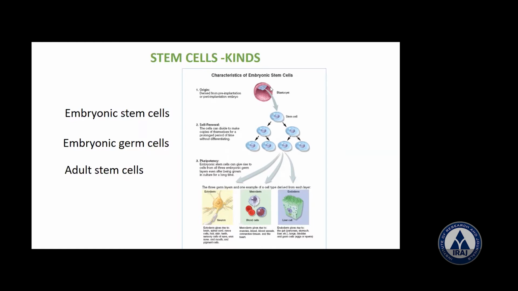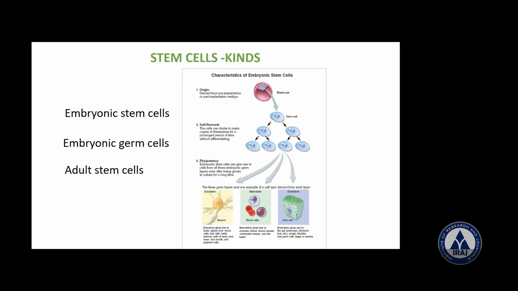So they have the ability to form any type of cell found in the human body. As I told you, it may be intestinal cells, cells of the skin, cells of the heart, cells of the brain, many types. They're called embryonic because they come from the embryo. Any types it can form. Now, embryonic germ cells. Please remember, germ cells relate to germ layers. As we know, germ layers are three: ectoderm, endoderm, and mesoderm. So they're derived from the human embryo or the fetus.